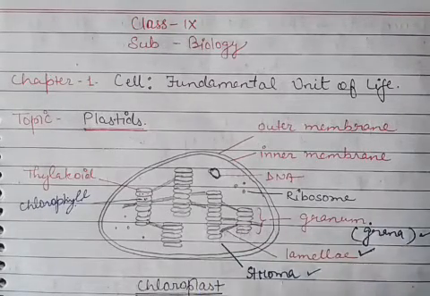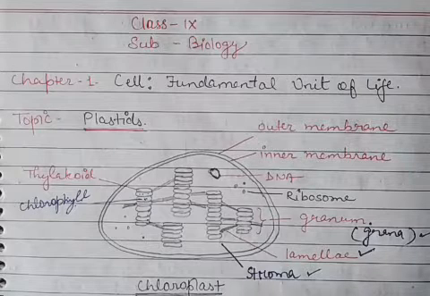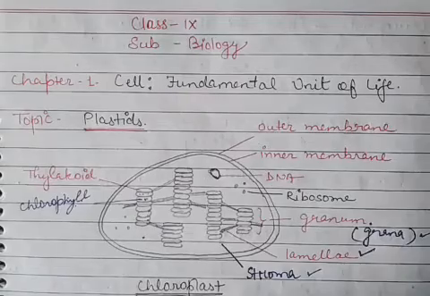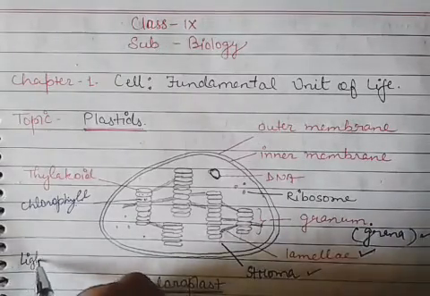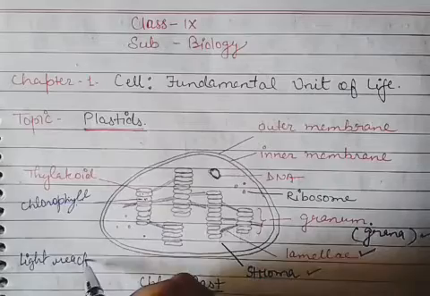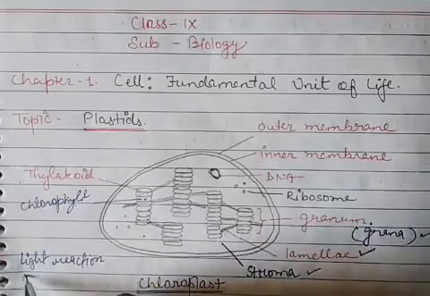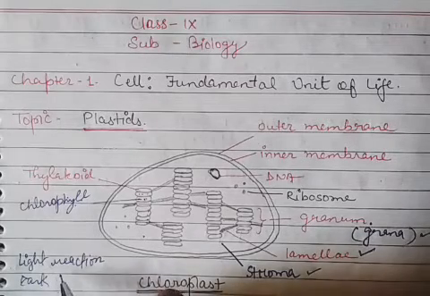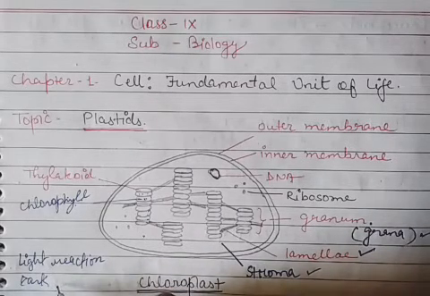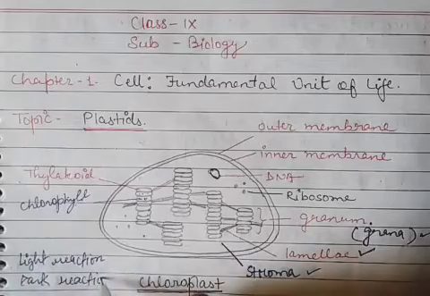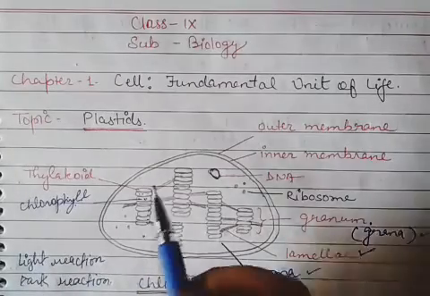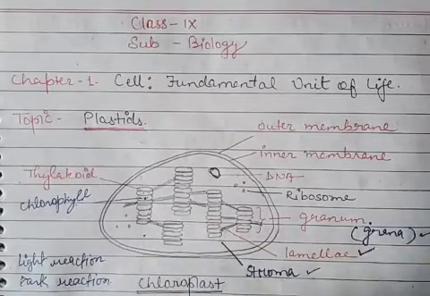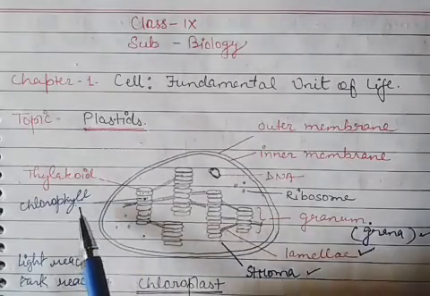Because the photosynthesis occurs inside the chloroplast. As you know, the photosynthesis completes in two steps. One is light reaction, and another one is dark reaction. This light reaction occurs inside the thylakoid because the chlorophyll is present here, and the light gets trapped by the chlorophyll.